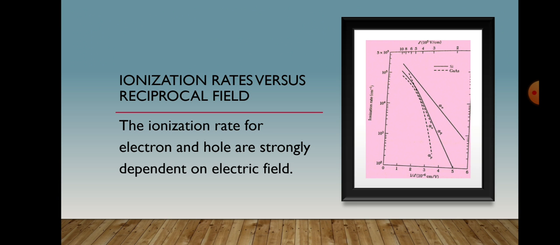The number of electron hole pairs generated by an electron per unit distance travelled is called the ionization rate for electrons, alpha n. Similarly, alpha p is the ionization rate for holes. The measured ionization rates for silicon and gallium arsenide are shown in the figure accompanying this slide. For a substantially large ionization rate, that is about 10 power 4 centimeter inverse, the corresponding electric field is 3 into 10 power 5 volt per centimeter for silicon and 4 into 10 power 5 volt per centimeter for gallium arsenide.